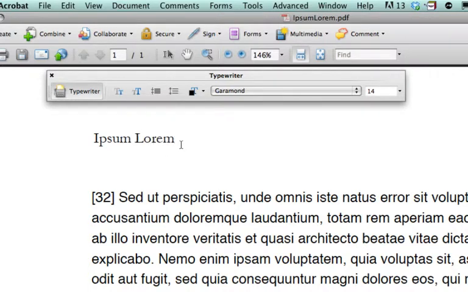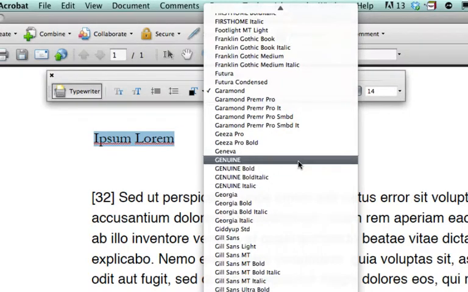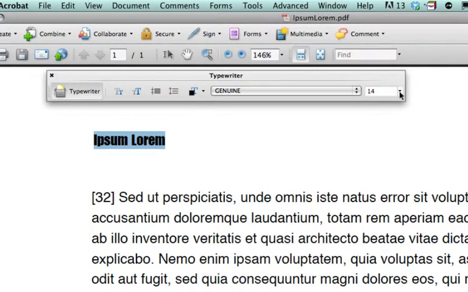And I can also select that text that I've done here and change it a little bit. I can change the font if I want to change it to a different font type or size. I can do that right away. So it's very easy, as you see, using Adobe Acrobat to add text to your document.